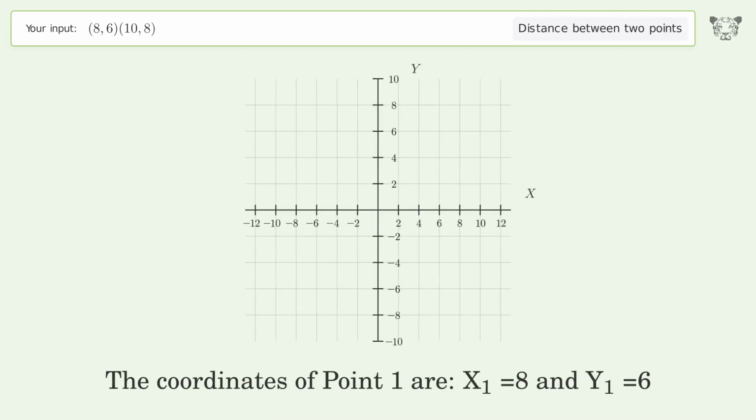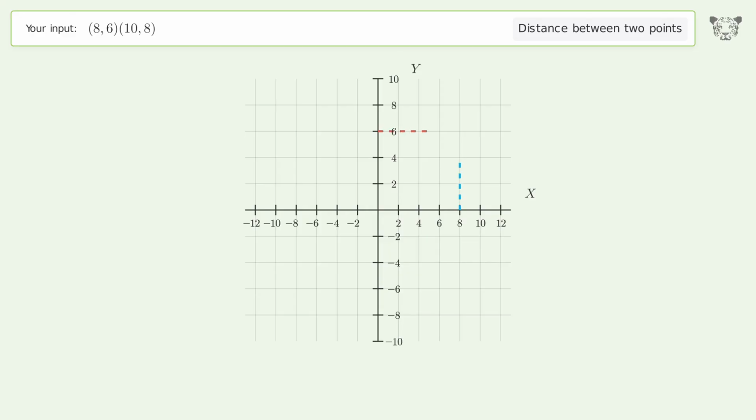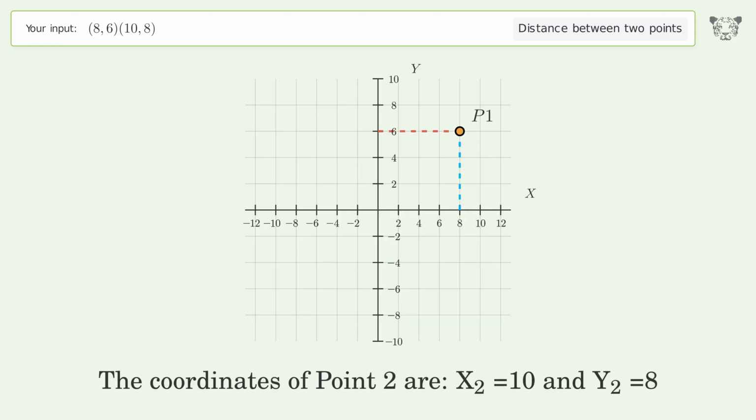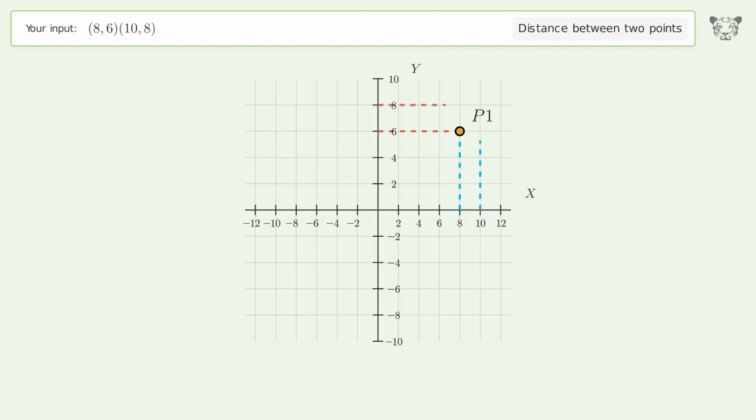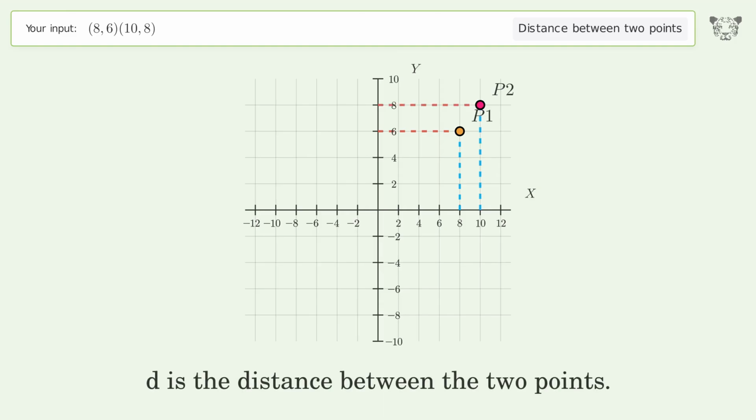The coordinates of point 1 are x1 equals 8 and y1 equals 6. The coordinates of point 2 are x2 equals 10 and y2 equals 8. D is the distance between the 2 points.